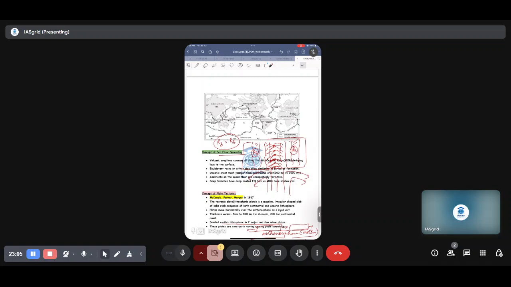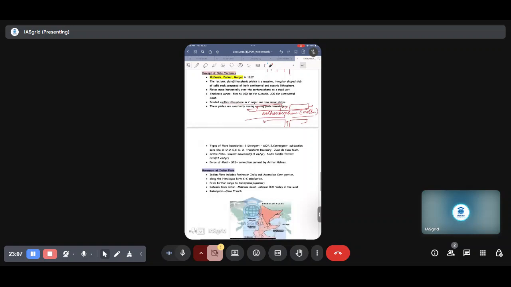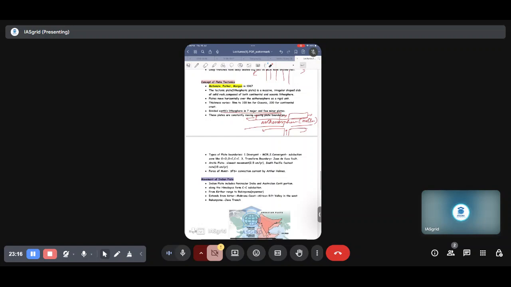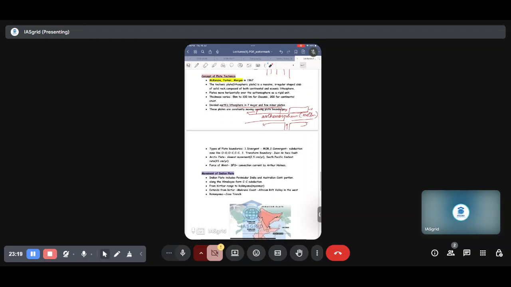This flotation, this horizontal movement, causes multiple kinds of interaction between plate boundaries, and we will be studying these interactions as three major ones. One is divergent, the other is convergent, and the third is transform. Convergent, divergent, right? Now in divergent, we have studied about the mid-oceanic ridge.